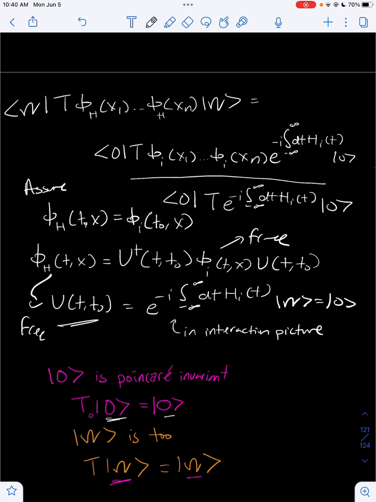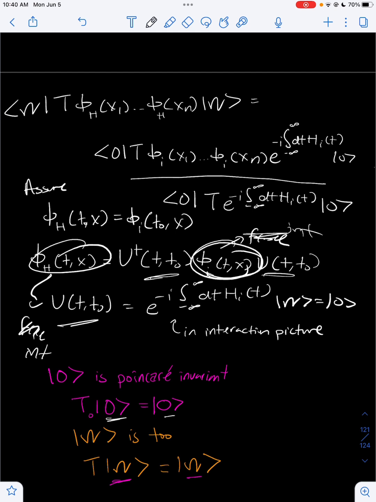So if this is free, this will also be free, and if this was interacting, then this would be interacting as well. So the unitary operator cannot transfer us from a free field to an interacting field. It can only give us back the same thing. So we can't use a unitary operator to relate the free field and the interacting field.